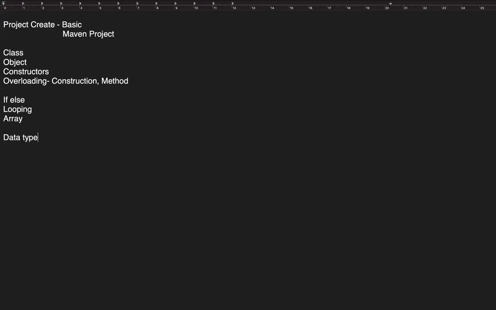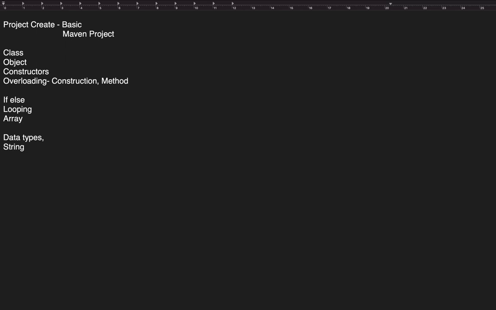Strings, we did strings. However, there is more to do in strings. We did not do all the string things, but we did discuss how to make use of strings, which comes under data types, which we actually discussed.